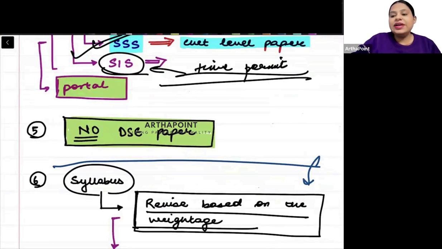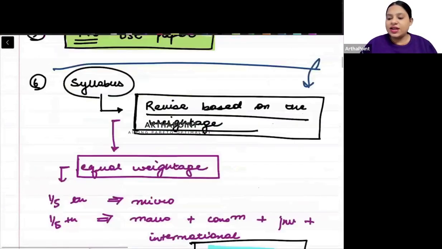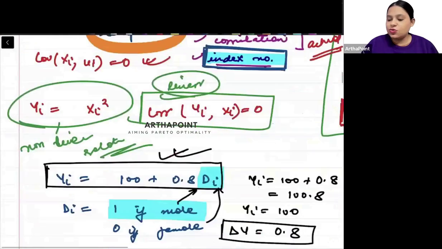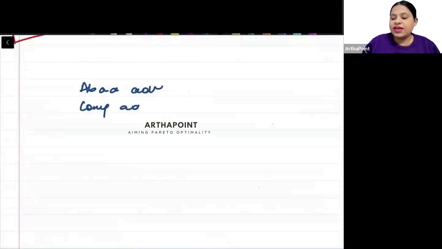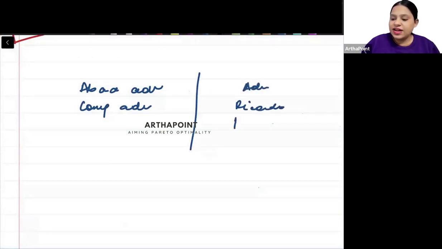For example, in International, I can ask you to match the following: absolute advantage theory, comparative advantage theory, and I can give you some names: Ricardo, Adam Smith, and I ask you to match. That is one thing that can come in the exam. The other thing that can be asked is the years.